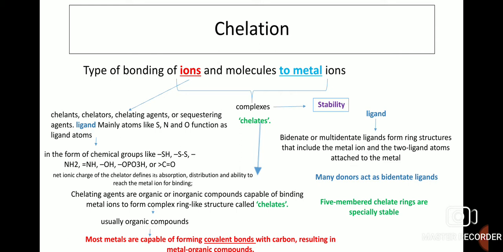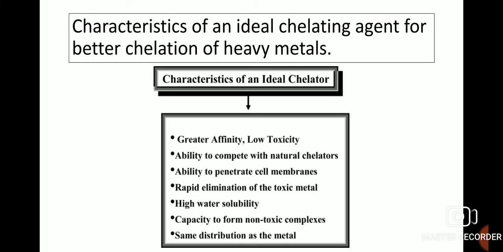These ligands are bidentate or multidentate ligands and form the ring structure that includes the metal ion and the two ligand atoms attached to this metal. Many donors act as bidentate ligands. Five-membered chelate rings are especially stable, so stability is also an important factor.